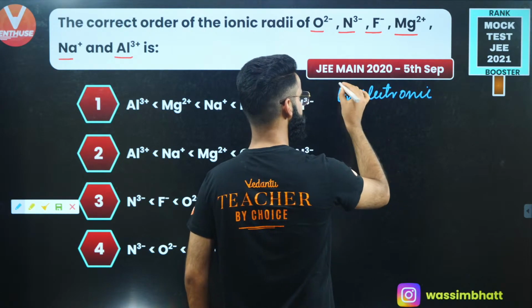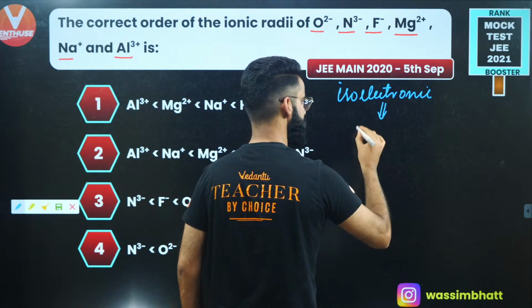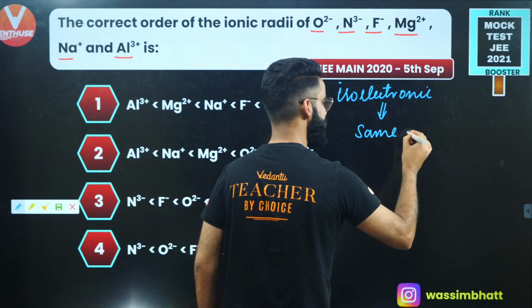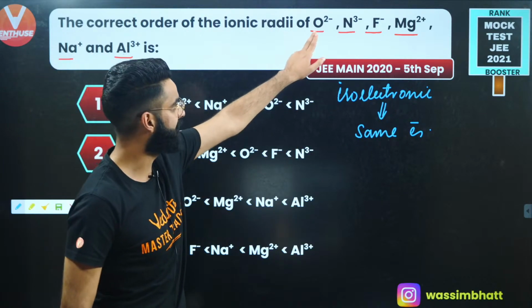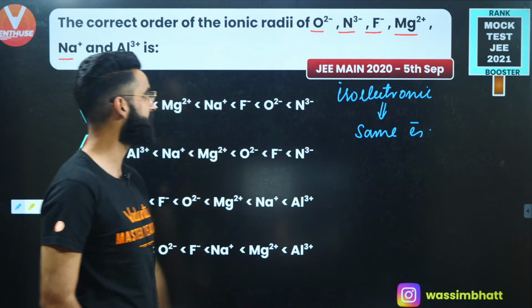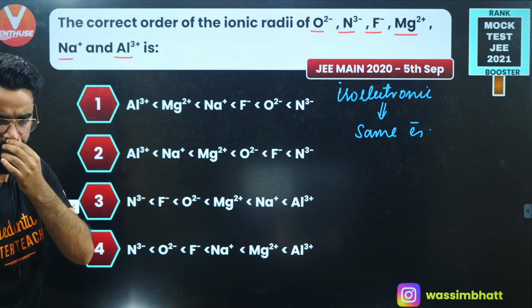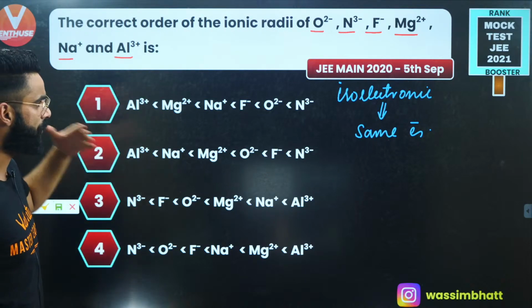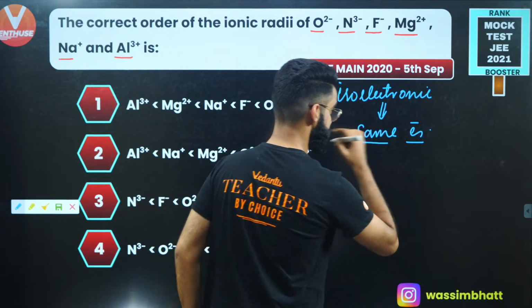What do we mean by the term isoelectronic species? These are the ones which contain the same number of electrons. So in all these species, you'll have the same number of electrons. In O2- there will be 10 electrons, N3- 10 electrons, F- 10 electrons, Mg2+ 10 electrons, Na+ 10 electrons, and Al3+ 10 electrons as well. So all these are isoelectronic species with the same number of electrons, right?